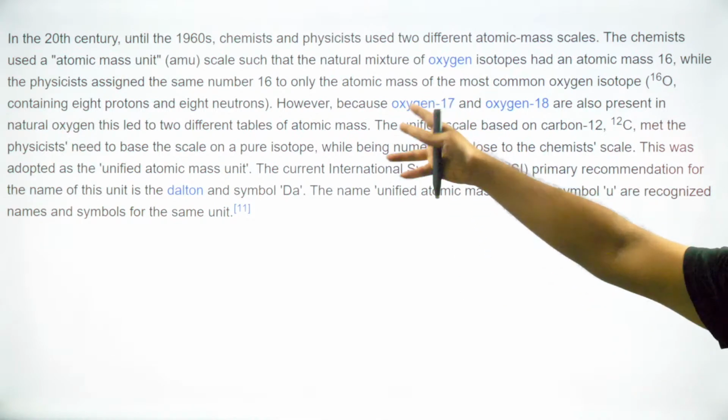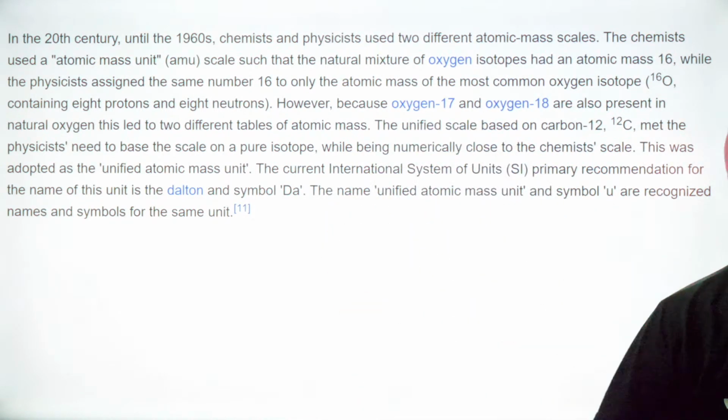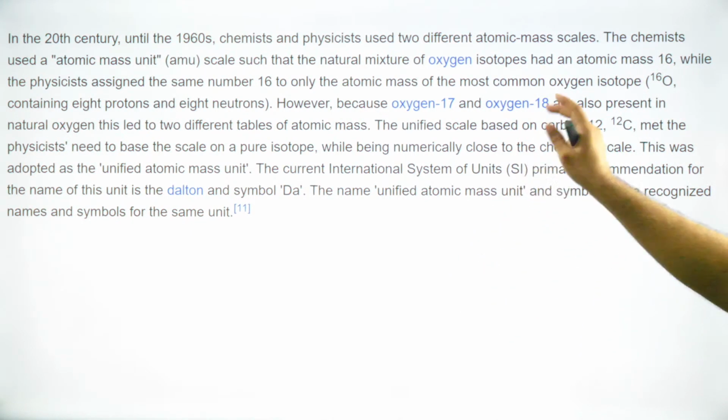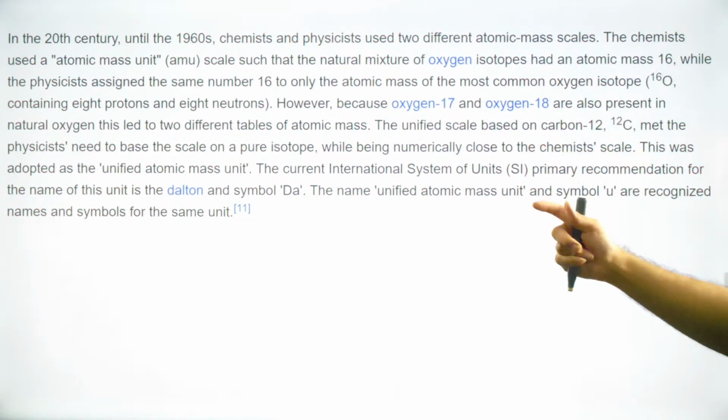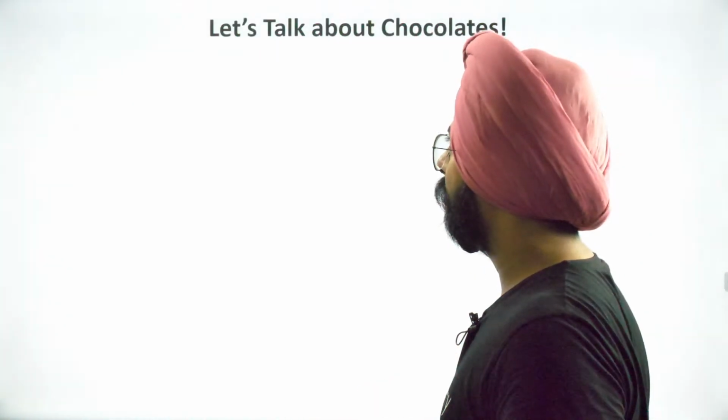So on and so forth. This is the exact story that I told you a while back. In case you want to read it, you can go to Wikipedia, read the entire article, or just pause the video over here and read this screenshot. A little bit about history.